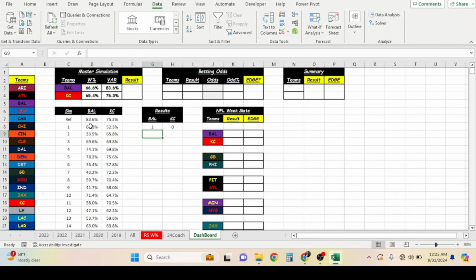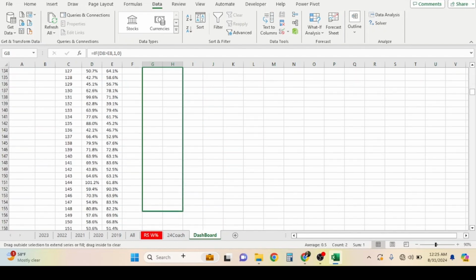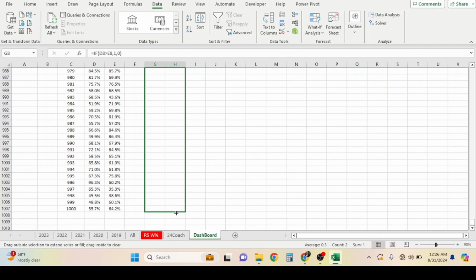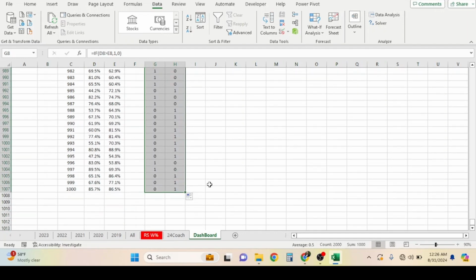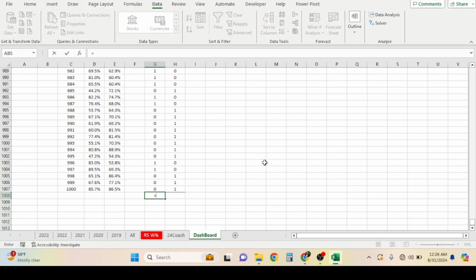And I want you to notice where I did that. Notice how I did it side by side, because the first game, the first simulation, will be the result of the first simulation. Well, now I'm going to drag it all the way down to match all 1,000. I'm probably killing your eyeballs right now, but I'm just showing the illustration. Boom, as you can see. Now, all the way down at the bottom, I just want to sum them up. Sorry about that. Sum.